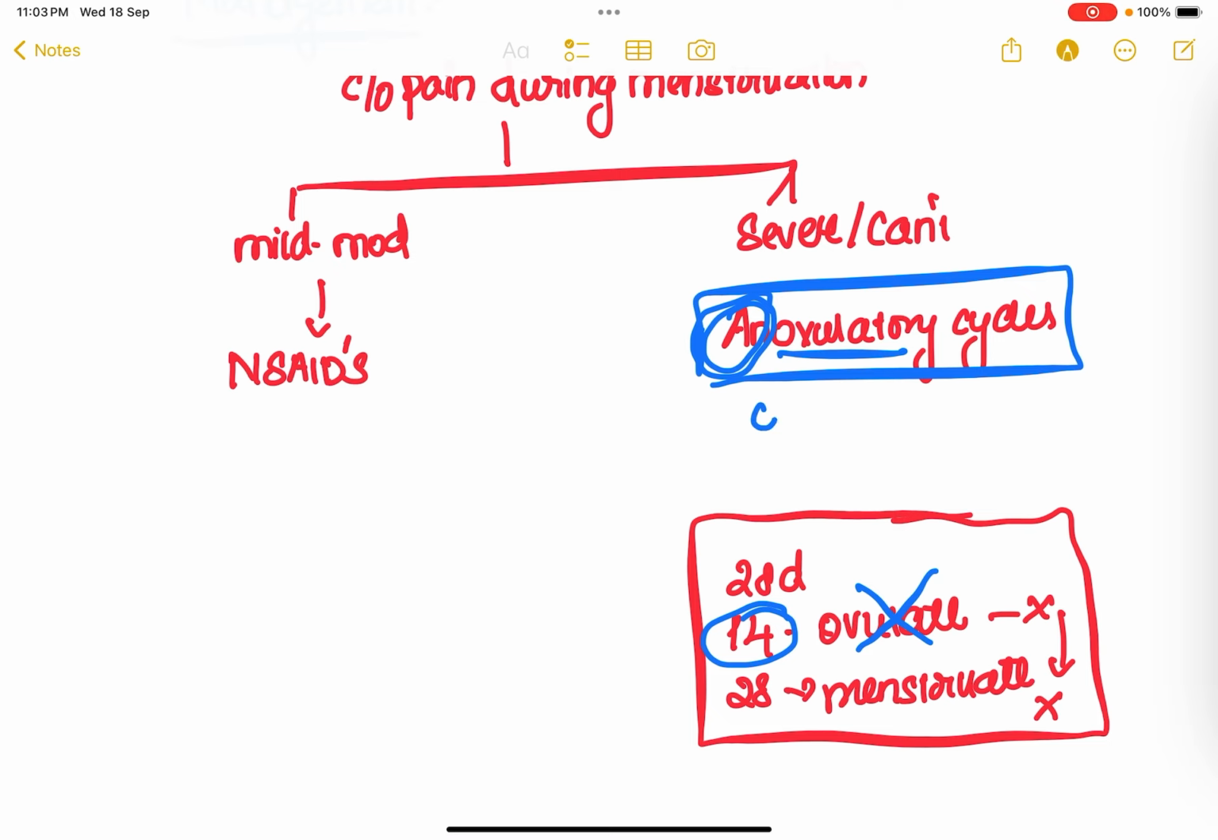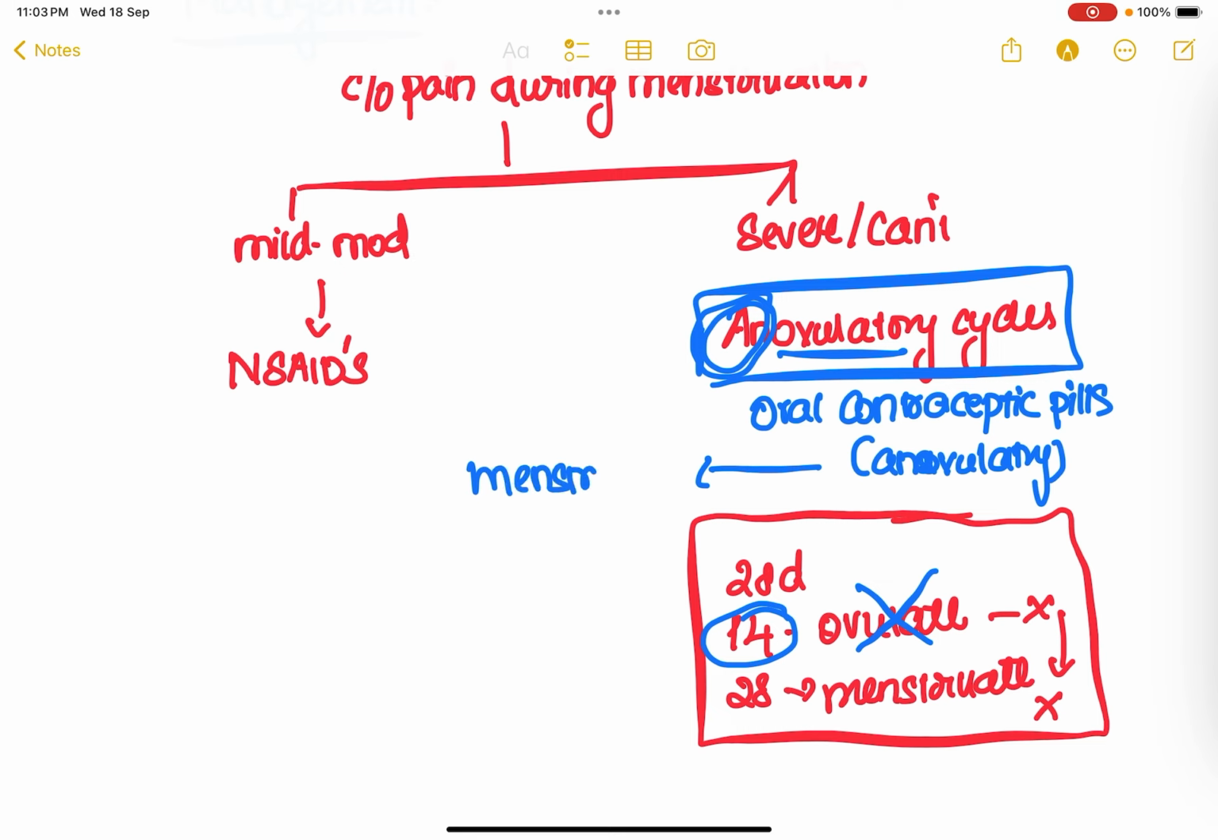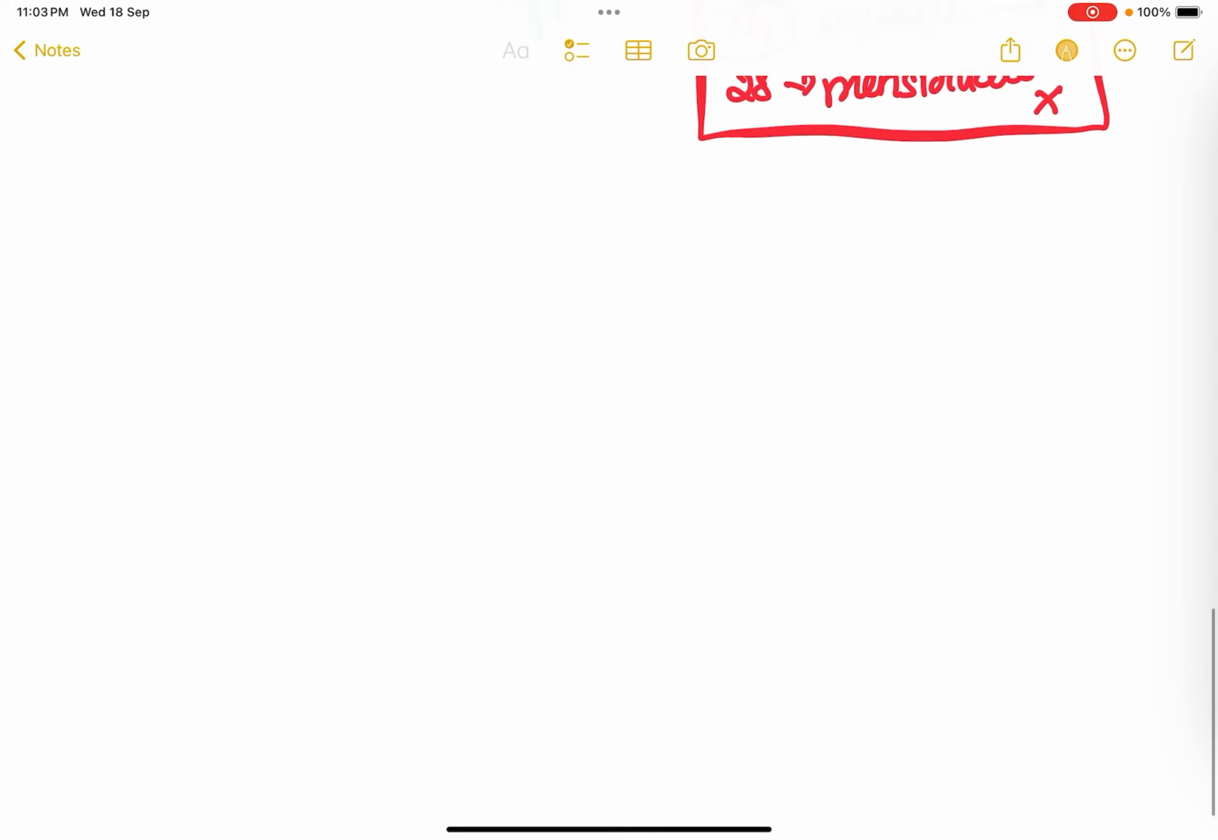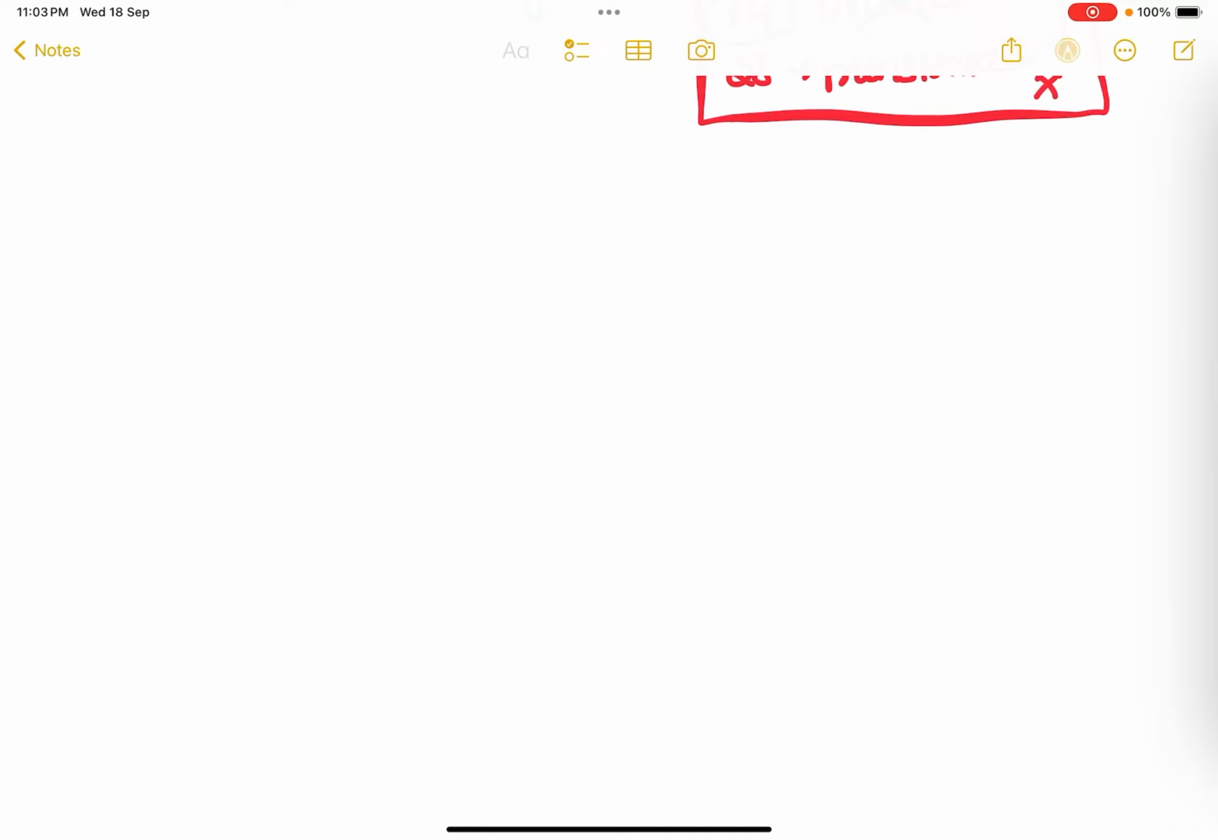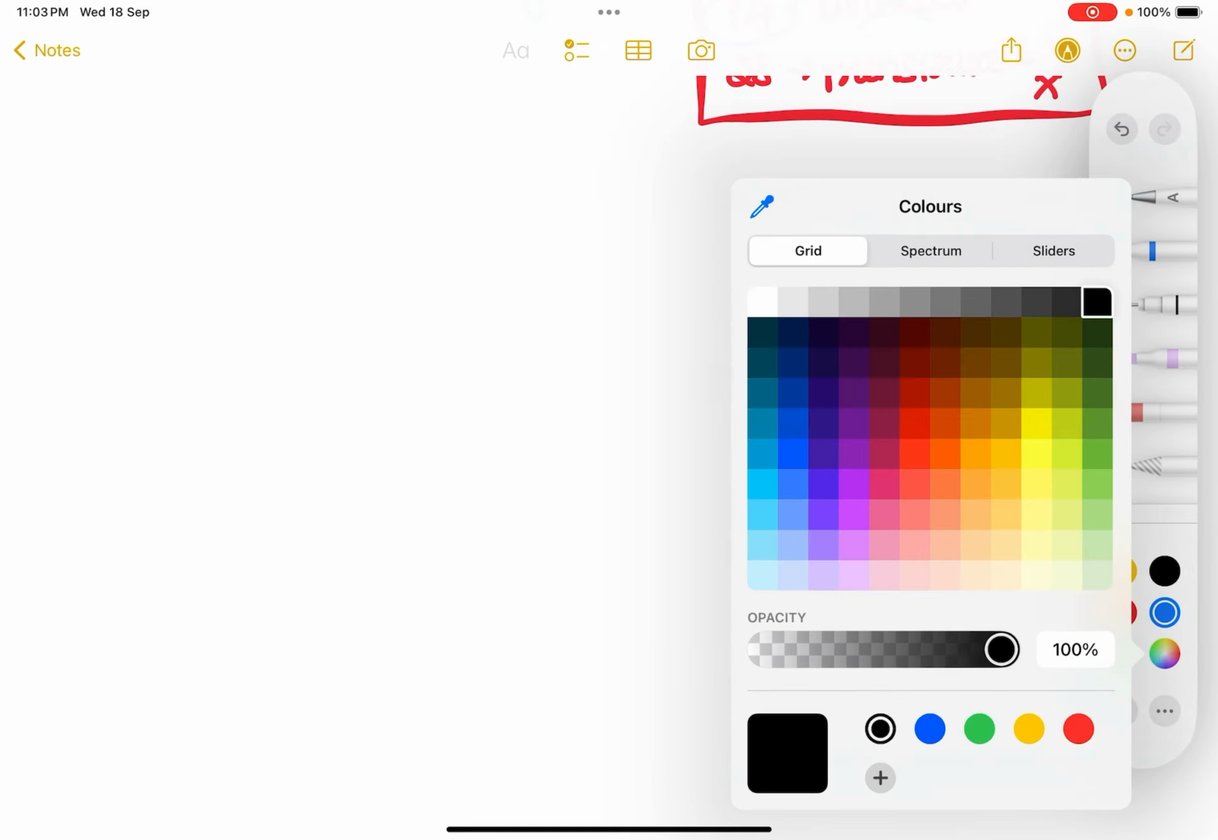This can be attained with the help of oral contraceptive pills. So I have to start the female on oral contraceptive pills in order to make her cycles anovulatory. By making her cycles anovulatory, the patient will not experience any kind of menstruation, and since she is not experiencing any menstruation, she will not experience any pain as well, right? Okay. So until now, whatever we have discussed is all about primary dysmenorrhea.